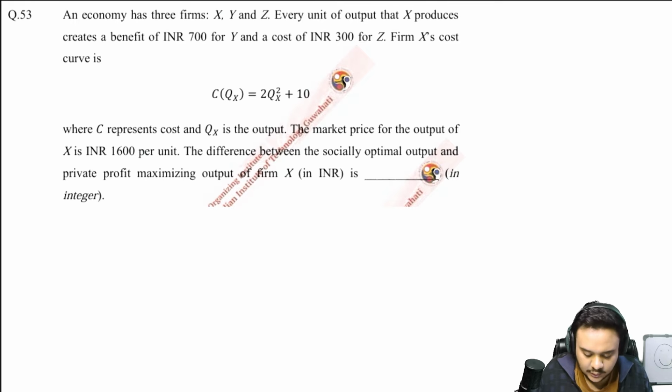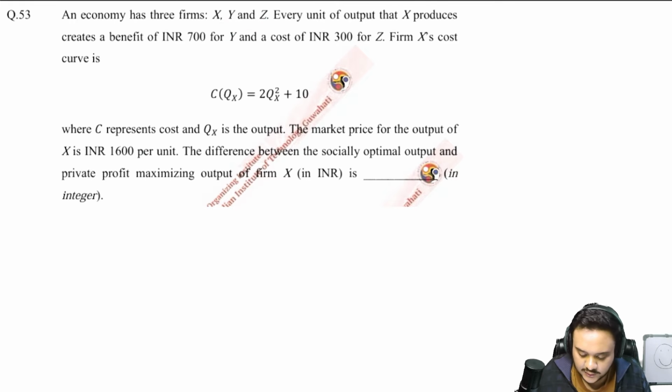Look at the 53rd question. It says that an economy has 3 firms. Every unit of output that X produces creates a benefit of INR 700 for Y and a cost of 300 for Z. Firm X's cost curve is given here, where C represents the cost and Q is output. The market price for output of X is 1600 per unit.